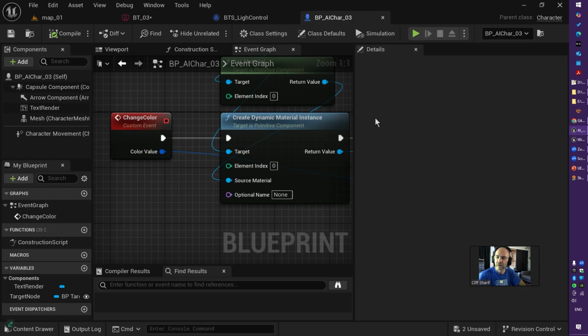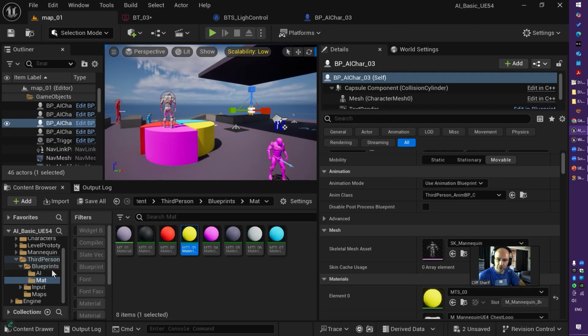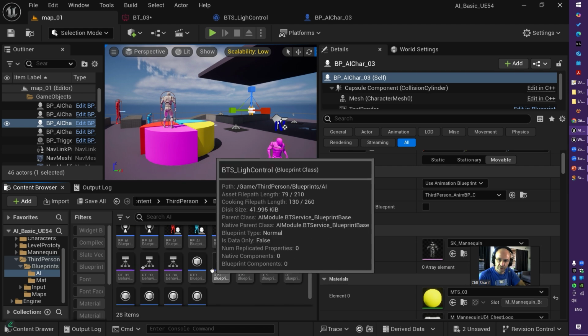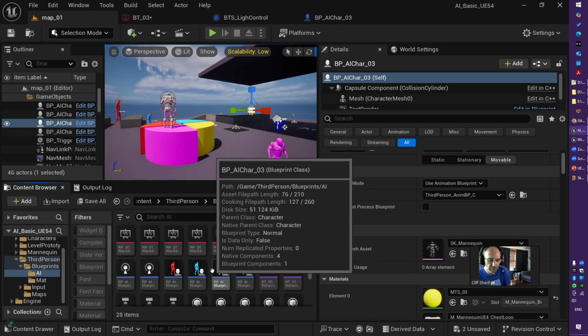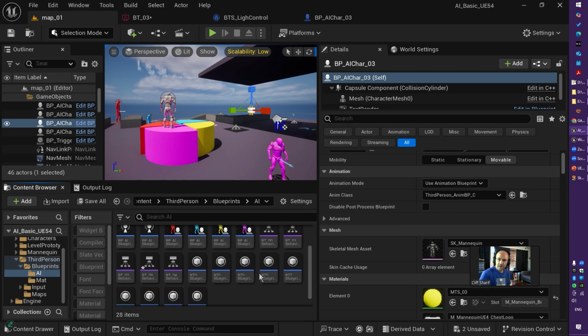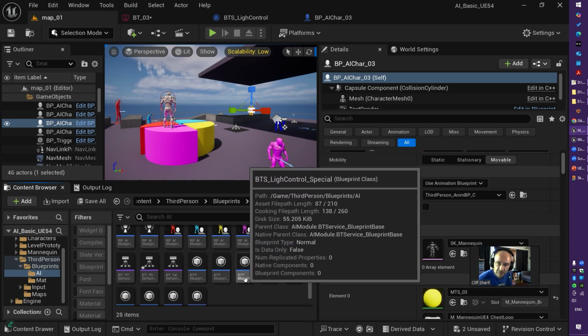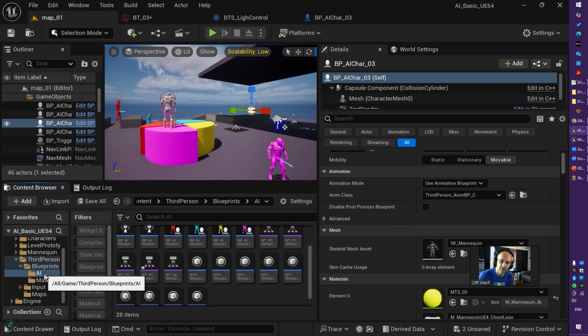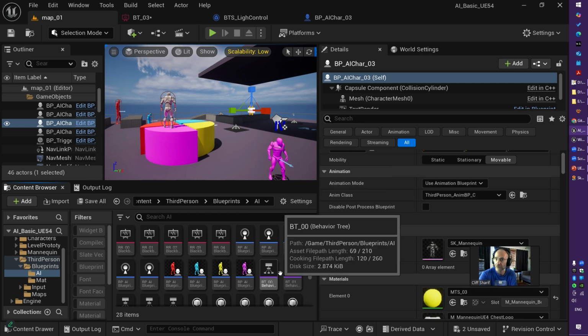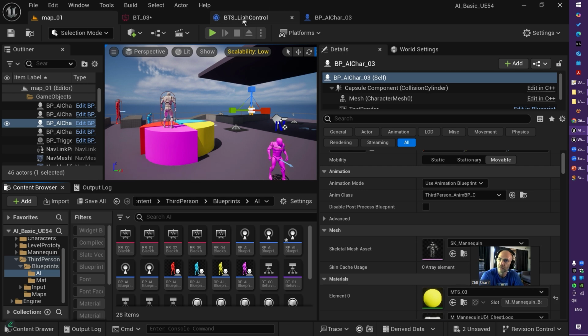Be very careful, be organized with your AI implementation. Put all AI objects in one folder. Don't make it messy. Believe me, that is important. Behavior tree, Blackboard, AI controllers, AI task, decorators, and services. It's heavily recommended to be in one place. Perhaps you put characters in different locations. Depends on your artists and designers how they decide. But it's important that AI tools and components be at the same location. Anyway, perfect.